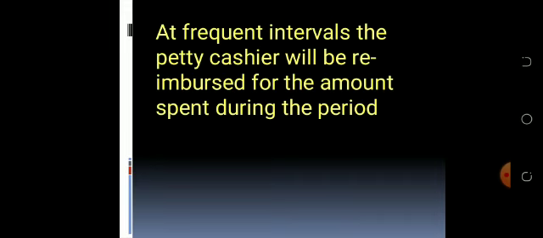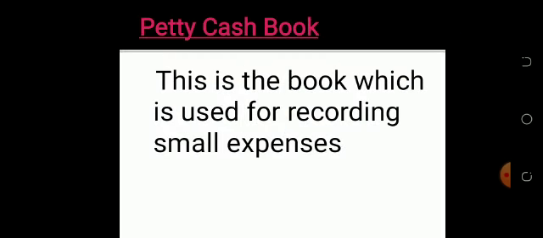Now the question is this: how much will the petty cashier have with him after he has gotten reimbursement? The answer is 5,000 naira. Before going for reimbursement, he had 500 naira with him. After reimbursement, 4,500 plus 500 naira is 5,000 naira. So he can never have more than that 5,000 naira at any material time. This takes us to the petty cash book. The petty cashier operates the petty cash book.